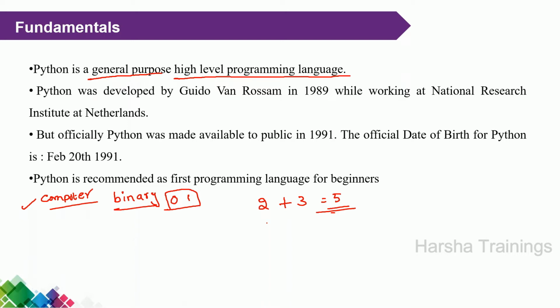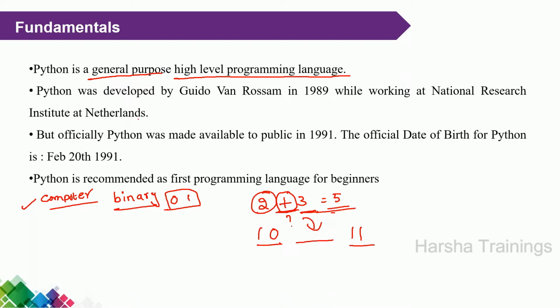From the computer's point of view, 2 is converted into binary, 3 is converted into binary, and even the plus symbol is also converted into binary. Mathematically we know 10 is the representation for 2, and 11 is the representation for 3. For numbers it is very easy. But what about plus? Somewhat difficult. So it is very difficult to remember every statement in terms of zeros and ones.